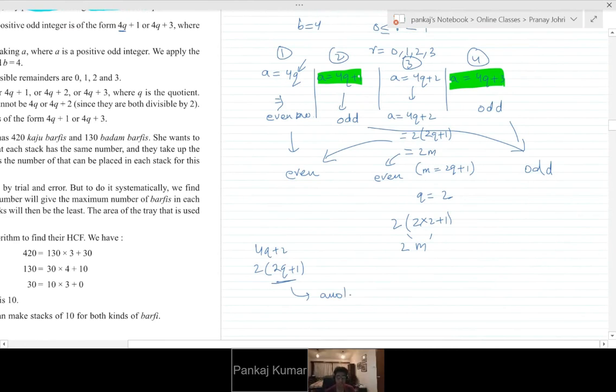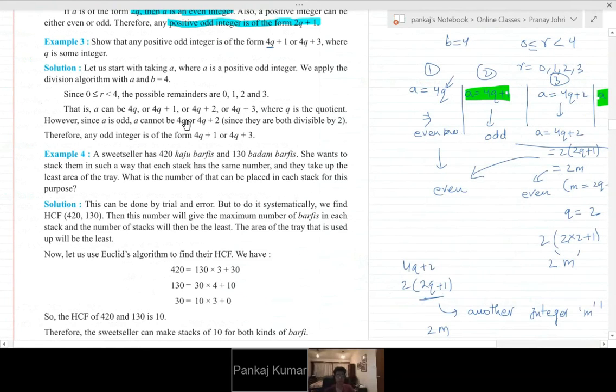This is basically another integer number. Another integer will change a name because we cannot take q again, as q is taken already. Write it as 2m. That's all. So two times an integer is an even number. And next obviously would be odd. In this, they have directly written that 4q plus 2, both are divisible by 2, so they are automatically assuming all the steps that odd integers are in the form of 4q plus 1 or 4q plus 3.